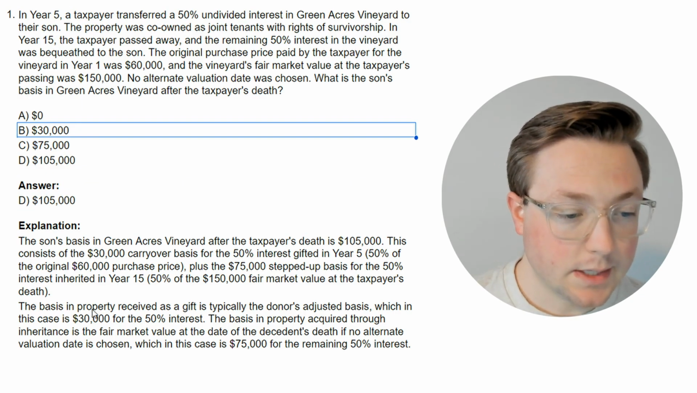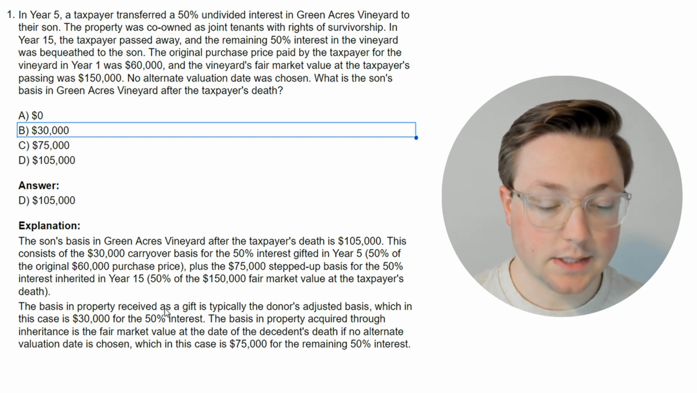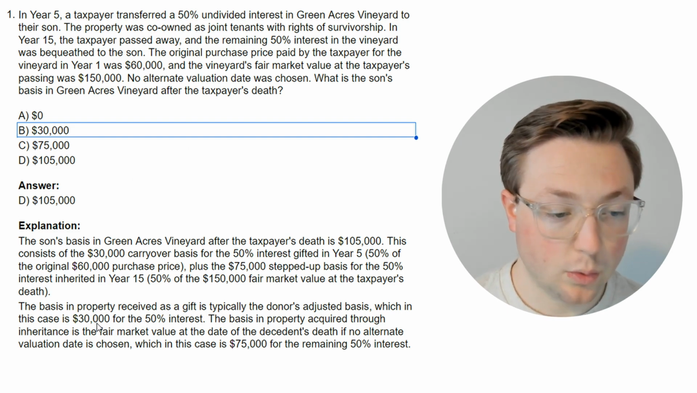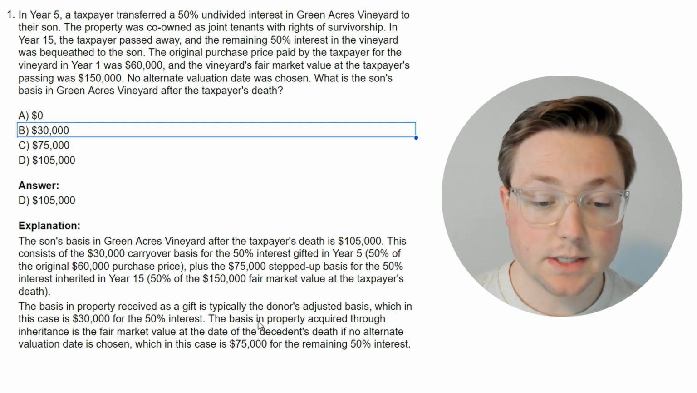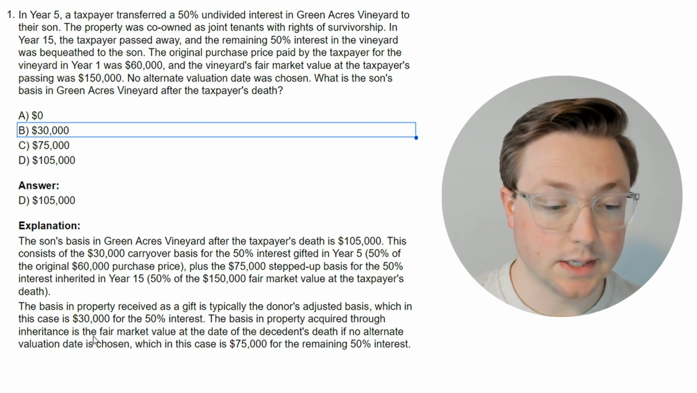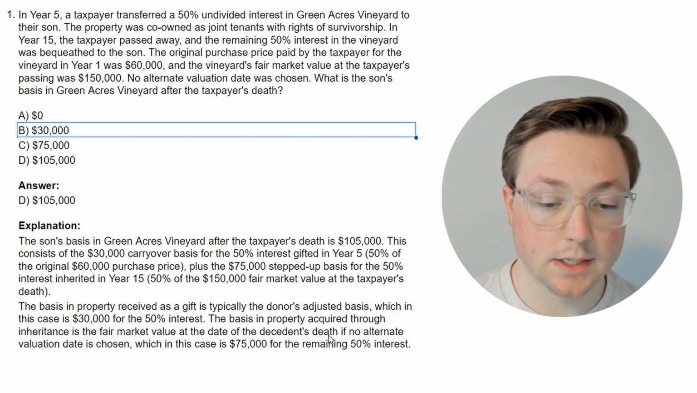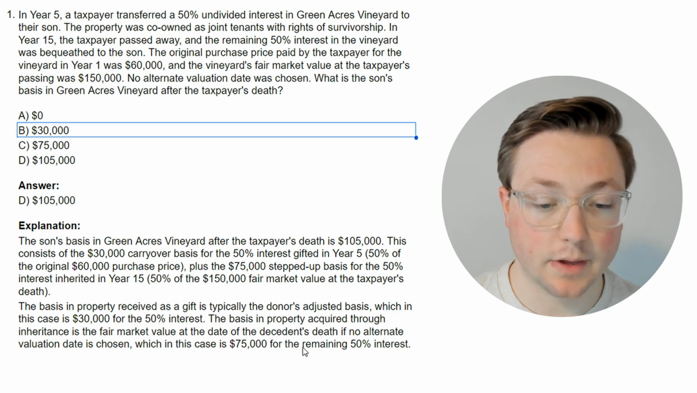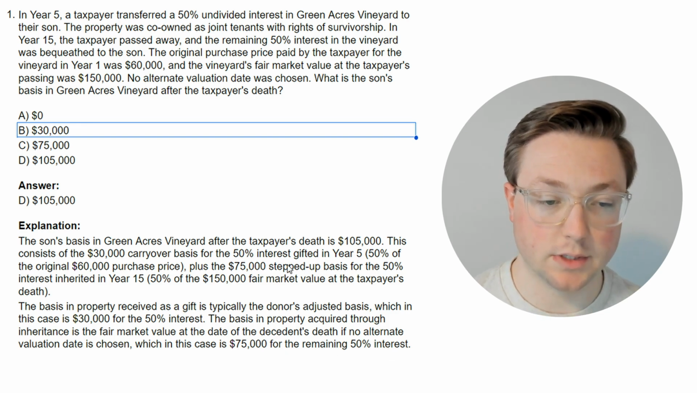The basis in property received as a gift is typically the donor's adjusted basis, which in this case is $30,000 for the 50% interest. The basis in property acquired through inheritance is the fair market value at the date of the decedent's death, if no alternate valuation date is chosen, which in this case is $75,000 for the remaining 50% interest.